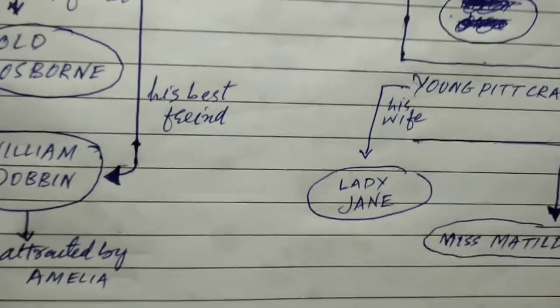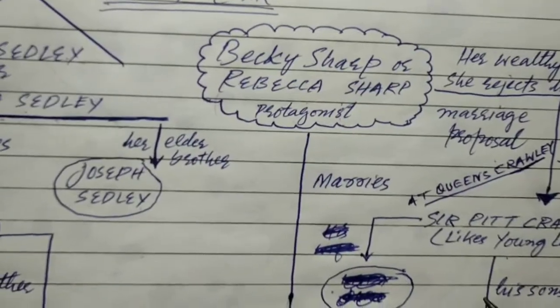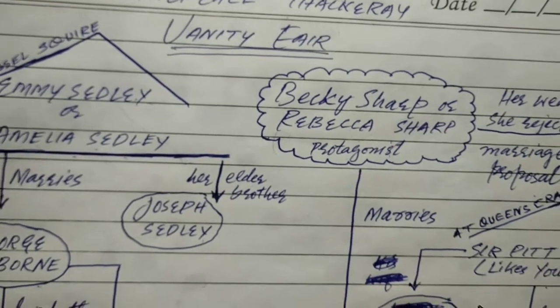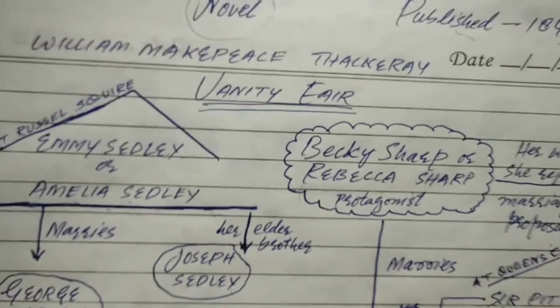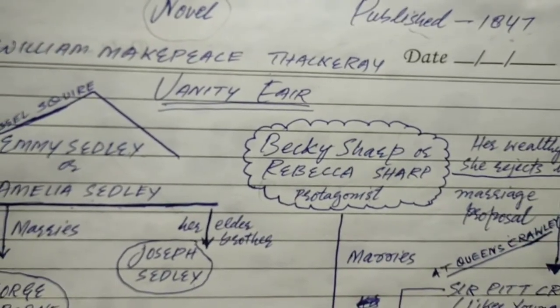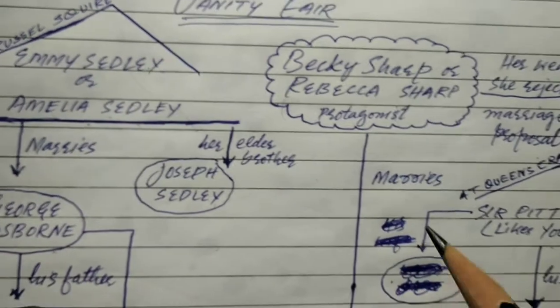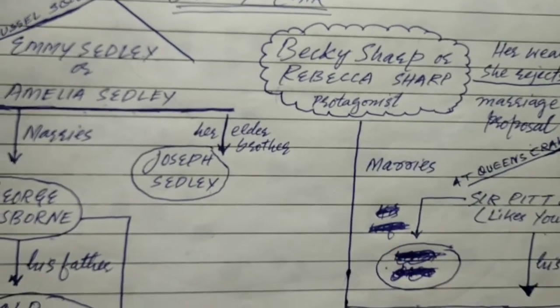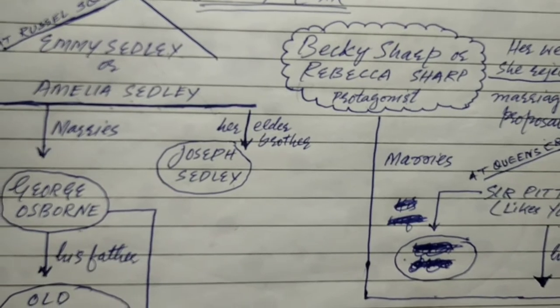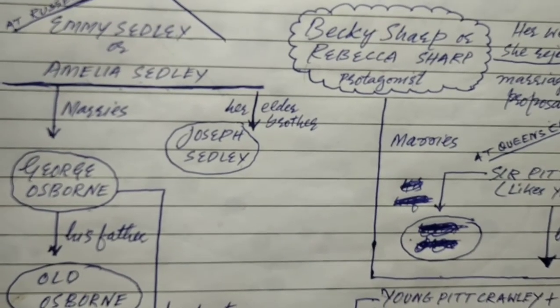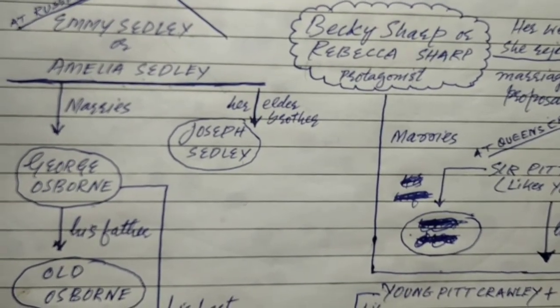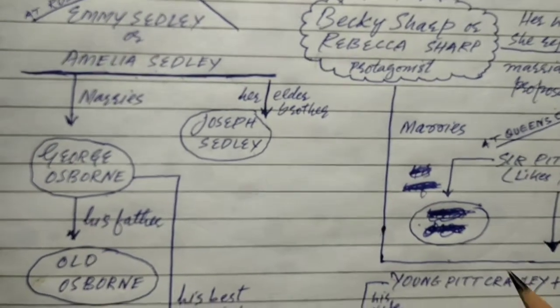These are the main characters who have an important role in this novel. So before you go to learn the summary of the novel, you can keep this before you so that you can memorize it very easily, or in future recall the characters very easily.